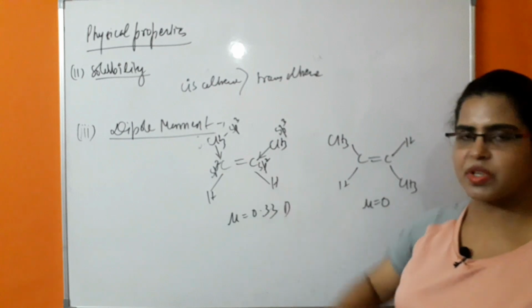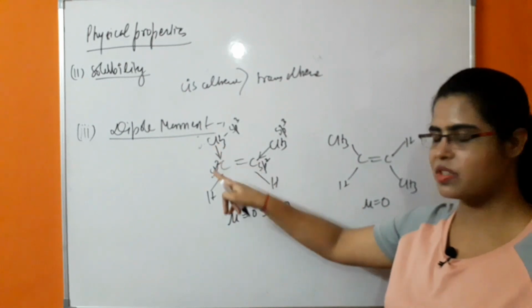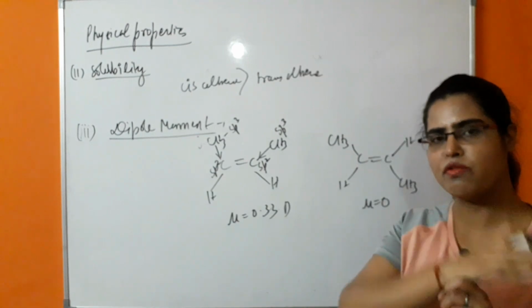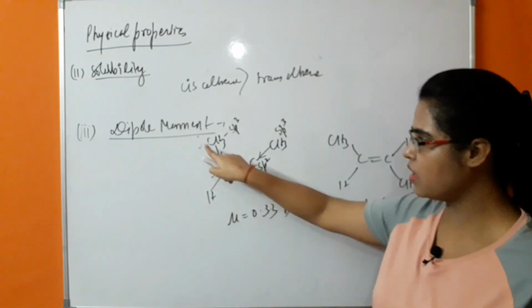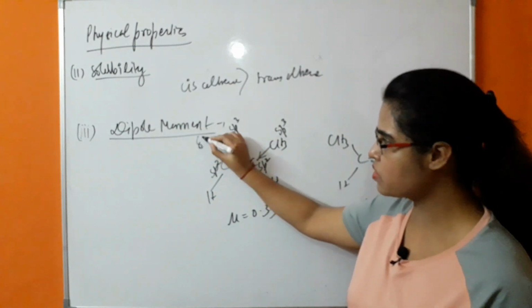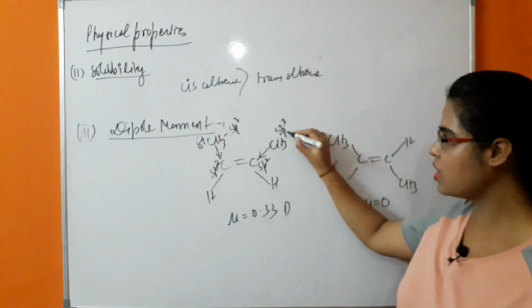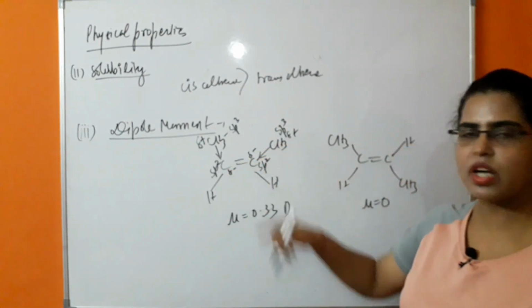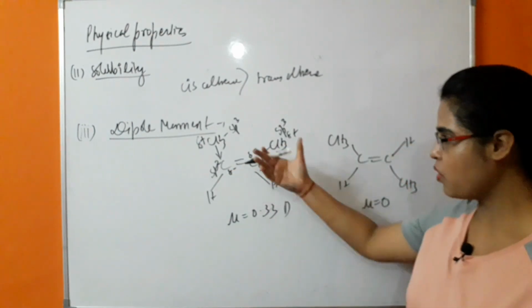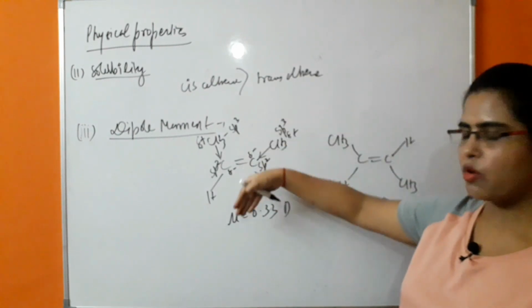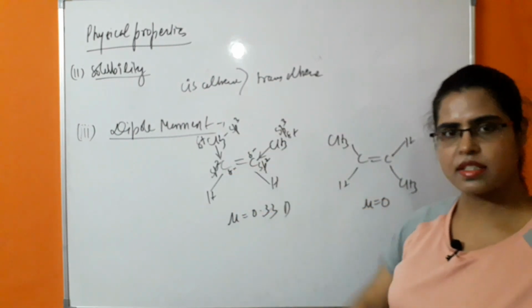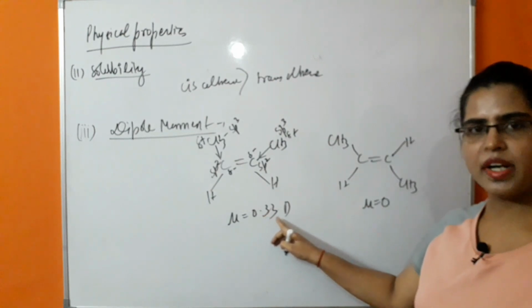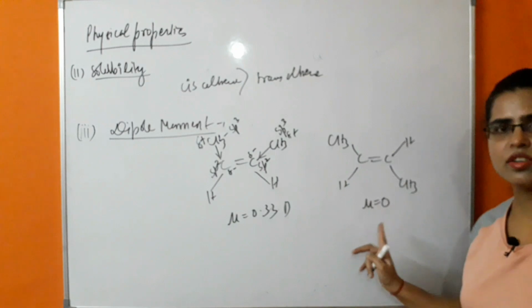This arrow represents the dipole moment, which is representing the direction of the shift of electrons from one atom to another atom. In this case, a partial positive charge will occur on these two methyls and a partial negative charge will occur on these two carbons which are doubly bonded. Because of that, the net dipole moment is directed towards these carbons, due to which in this case the dipole moment is 0.33, which is higher than the trans alkenes.